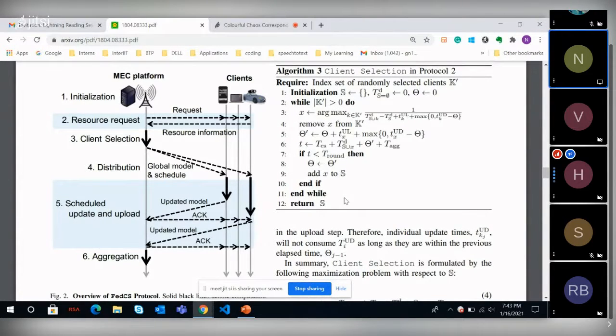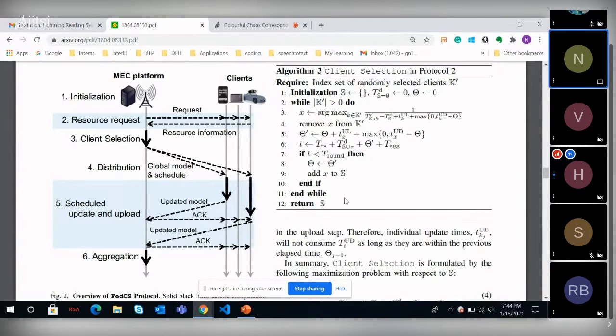Yeah, I also think that it is just working on the basis of the local computation power of the device and its bandwidth, right? Only two factors, and not on the fairness of the update. I think this will make a lot of sense when it has been deployed on edge devices of different compute powers.